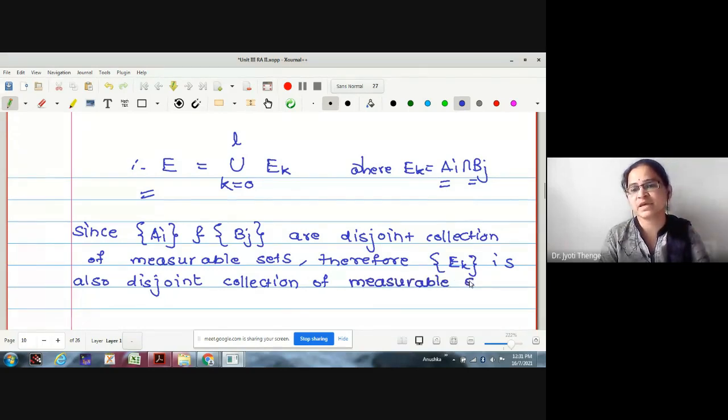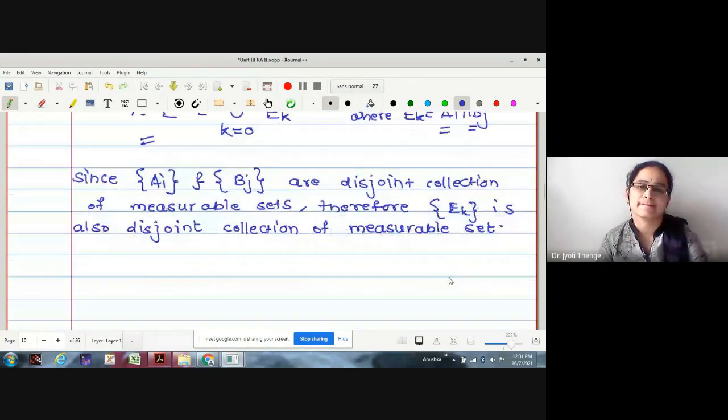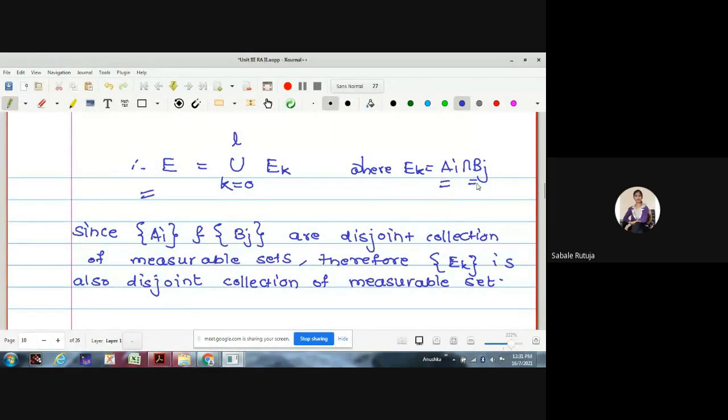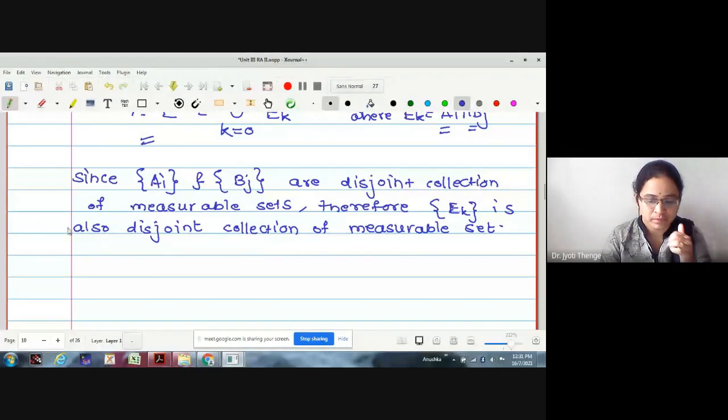Yes, why is it measurable? Why is every E_k measurable? The A_i's and B_j's are measurable, no? And what is the intersection of measurable sets? Measurable. Good. The intersection of measurable sets is measurable.